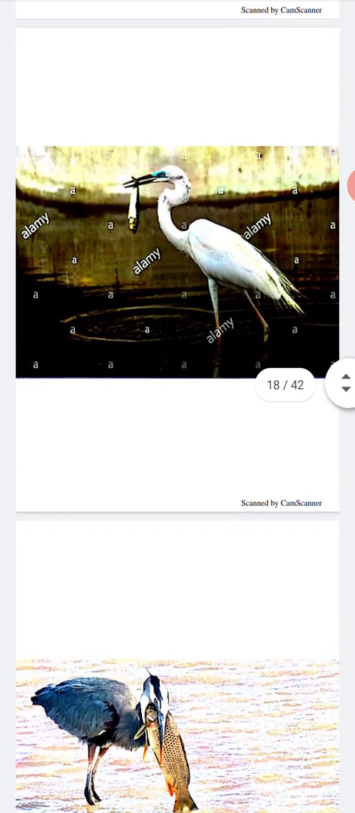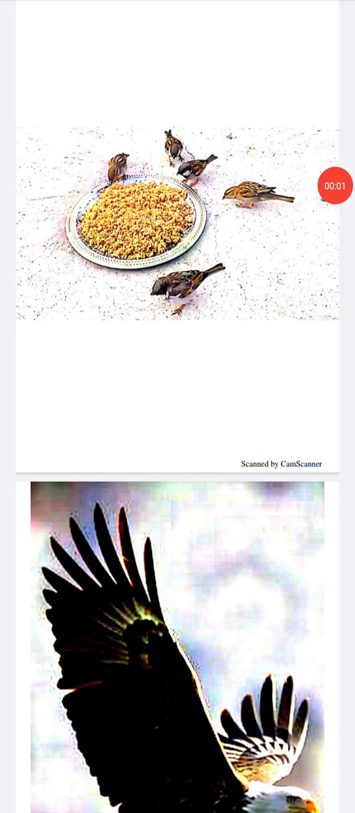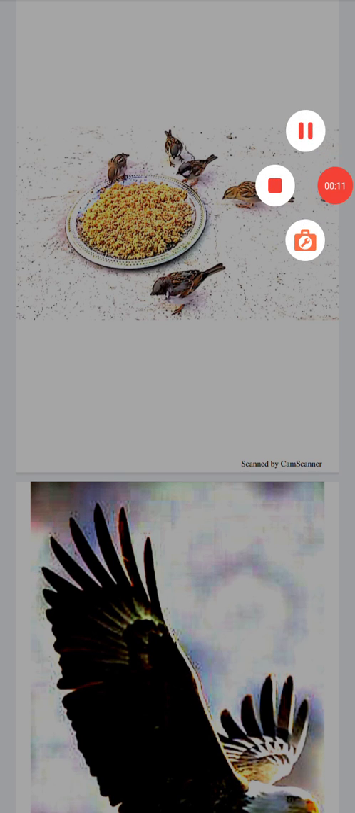What does a crane eat? A crane stands still in calm water and catches fish and other aquatic insects and eats them. What is the food of sparrows and mynas? The food of sparrows and mynas is grains, insects, termites, worms, etc.